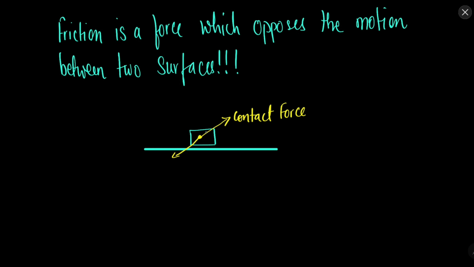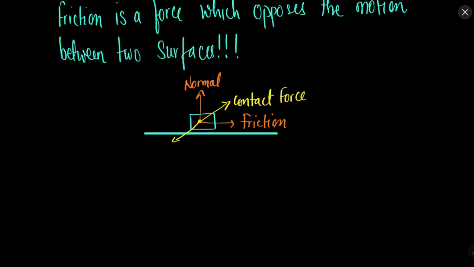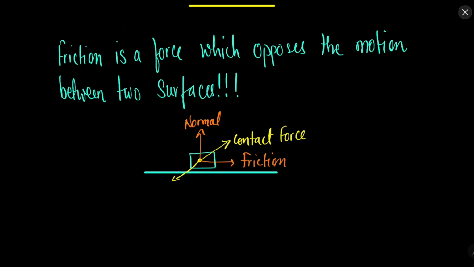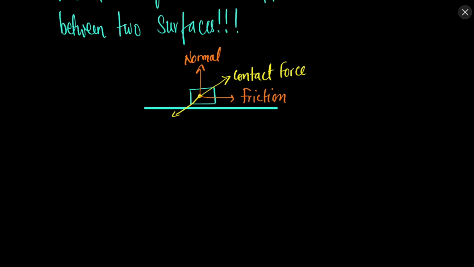So in this case we have two components. One component is the normal or the reaction force that we usually call, and the one component will be the friction. Okay, friction. So friction is the force which acts in the direction opposite to the direction of the force applied by the surface.